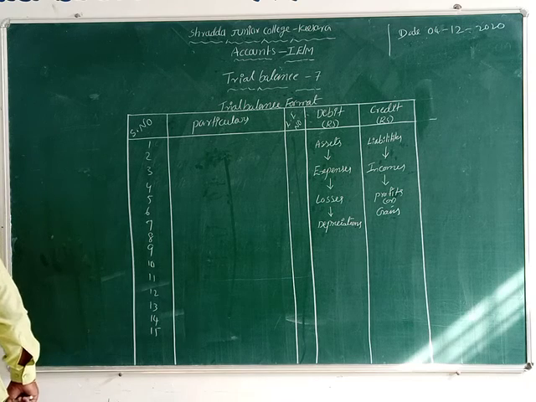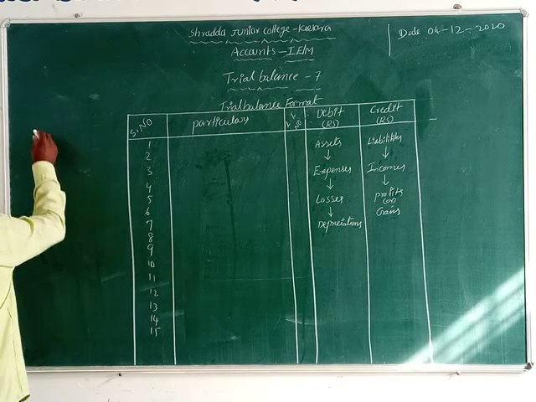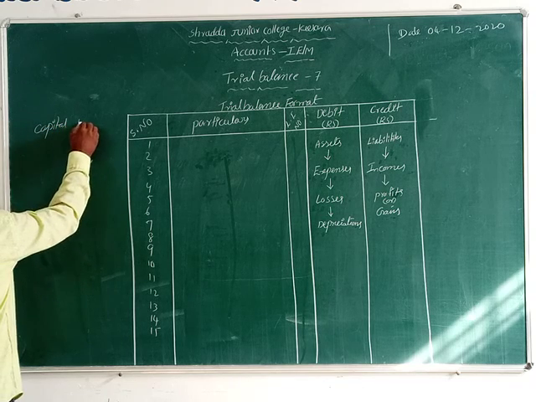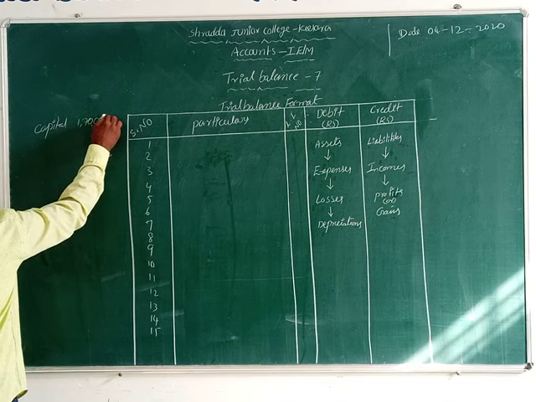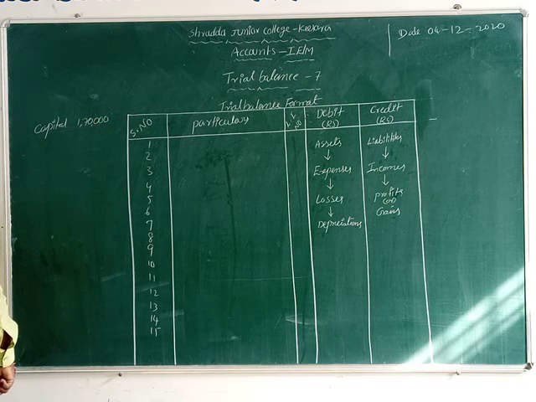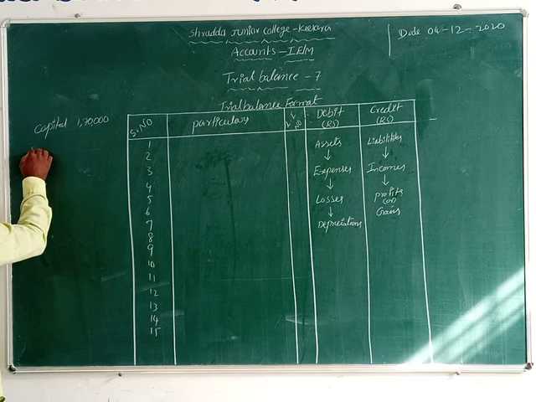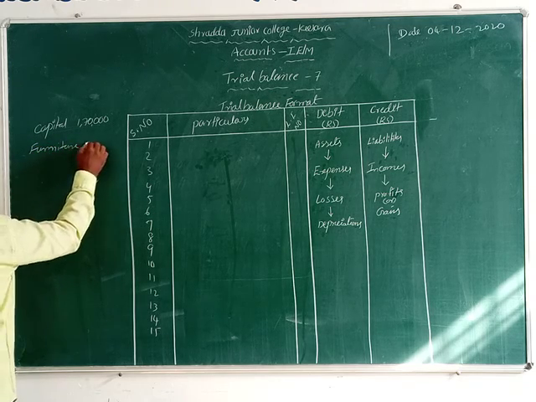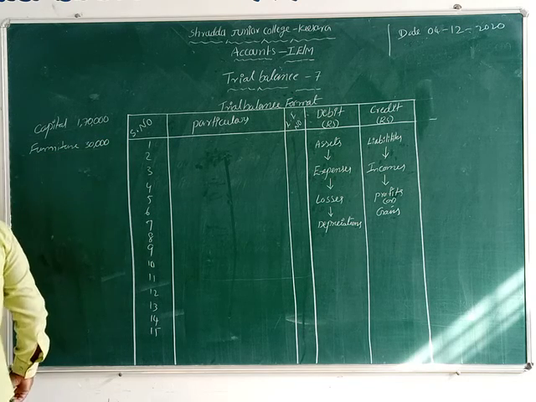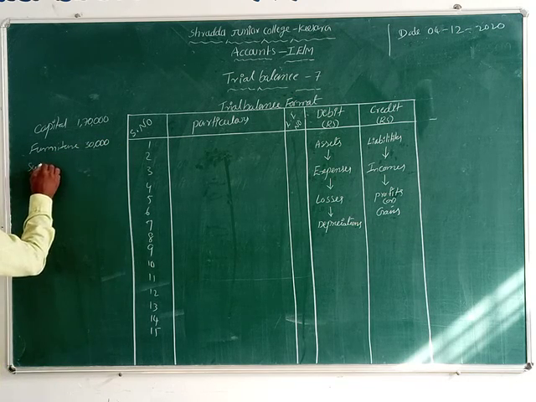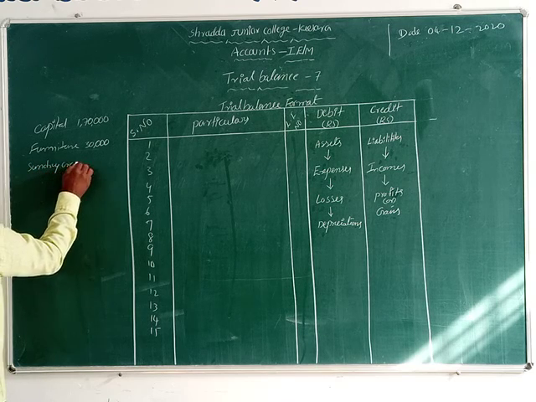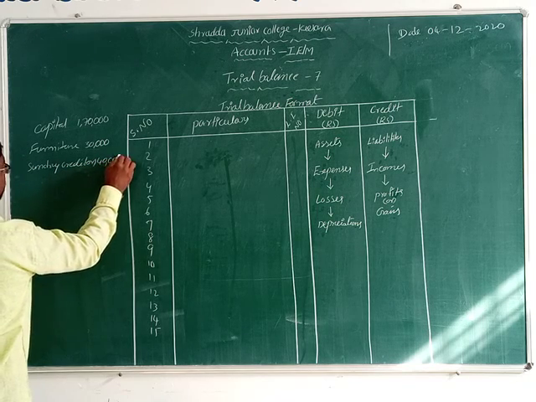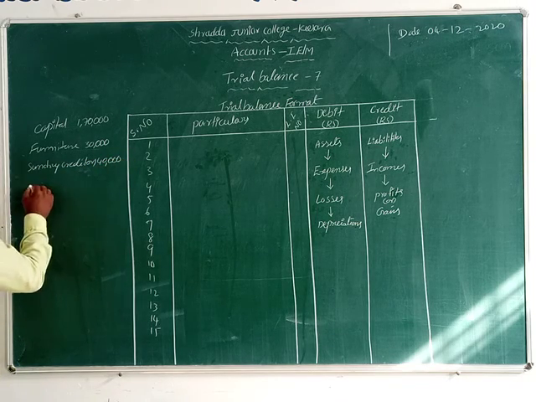Here is the one problem given. Let us see. Capital 1,70,000. Furniture, the value is 30,000 rupees. Sundry creditors 40,000 rupees. Now next, cash 50,000.